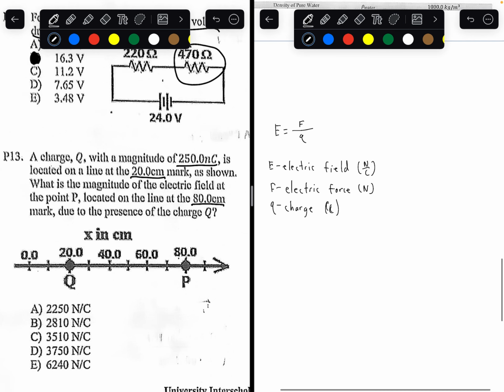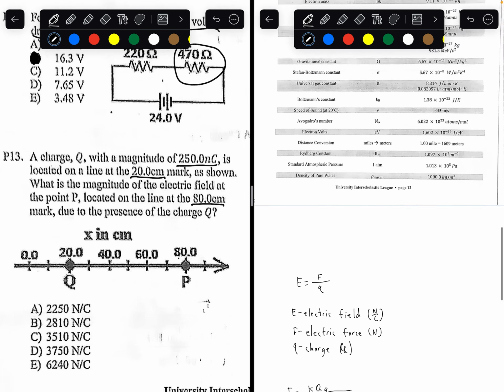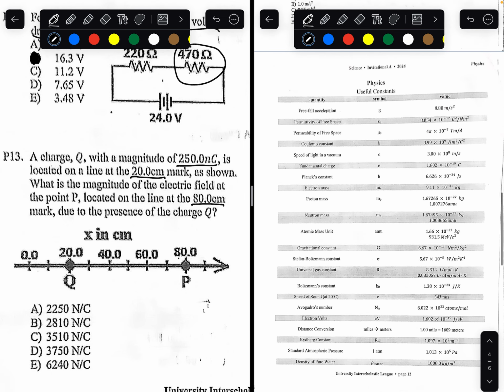Another thing we need to know is that the electric force between two different charges is equal to Coulomb's constant times the charge of the first point times the charge of the second point divided by the distance between the charges squared. So what is Coulomb's constant? Coulomb's constant is given to us in the formula sheet right here. It's 8.99 times 10 to the 9th.